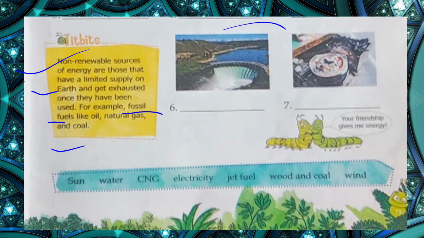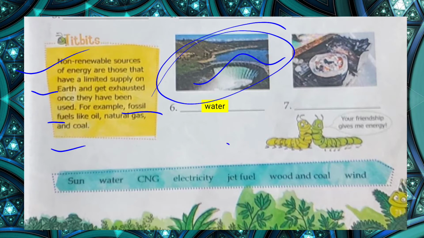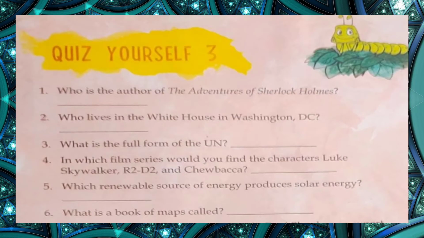So this one is water. It's a dam, and we get energy from the water here. And this one, we get energy from wood and coal. All right, I'm moving to the next slide. You have to answer some questions.